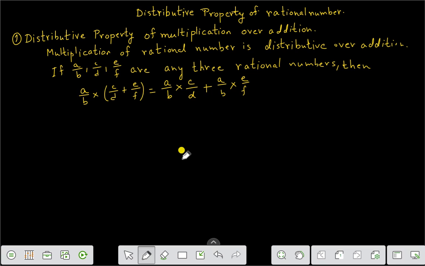Now let us take one example to find whether it is true or not. Suppose the number is 1 by 3 into, in bracket, 2 by 5 plus 1 by 5.